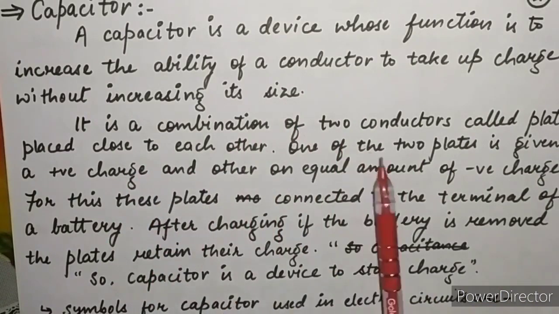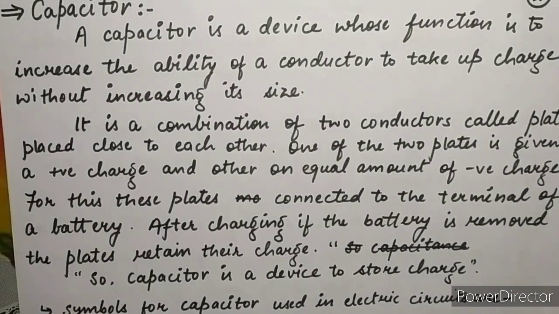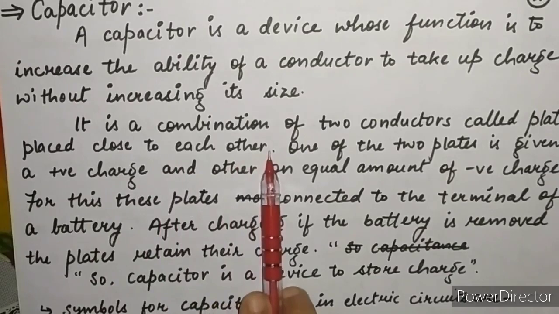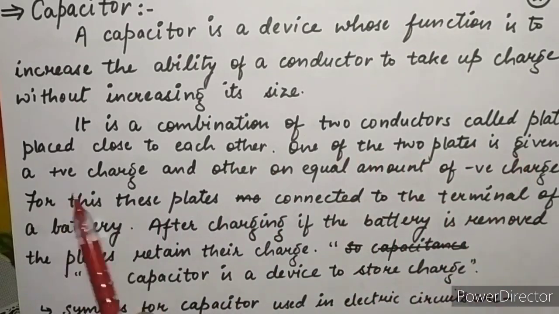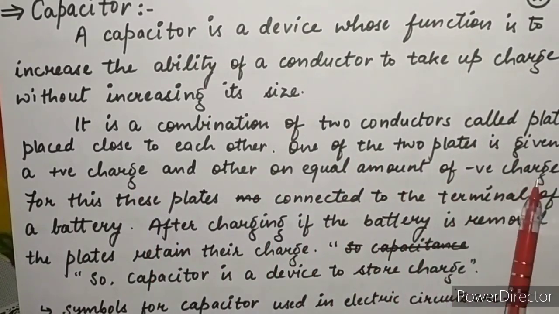It is a combination of two conductors called plates, placed close to each other. One of the two plates is given a positive charge and the other an equal amount of negative charge.